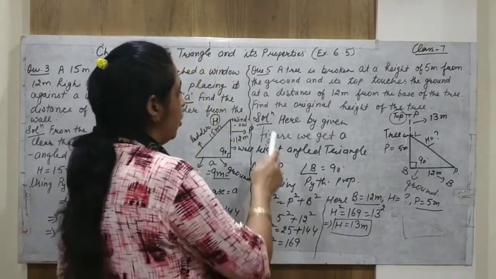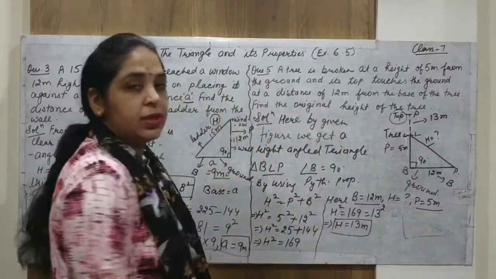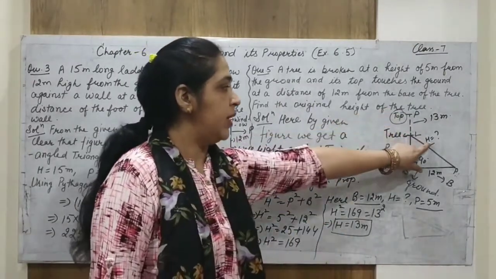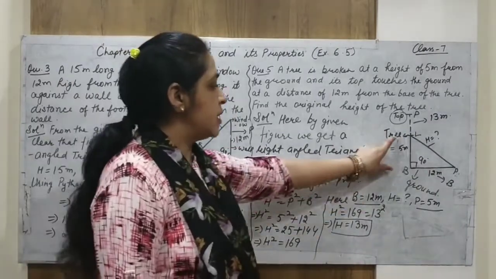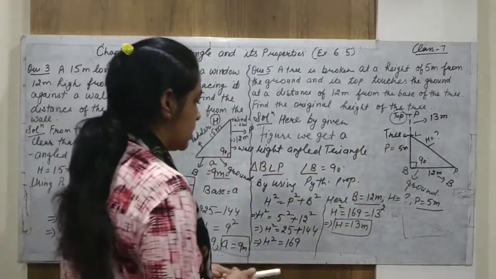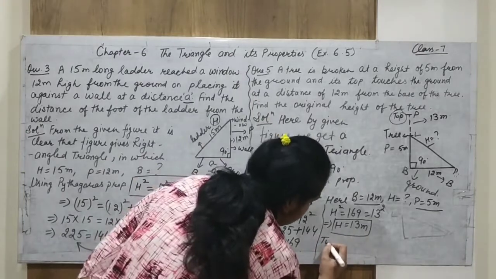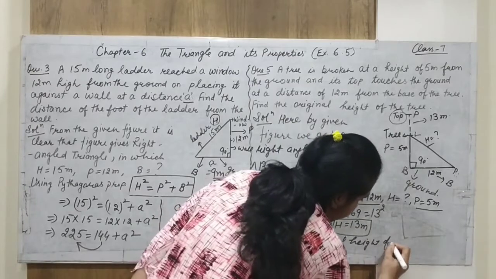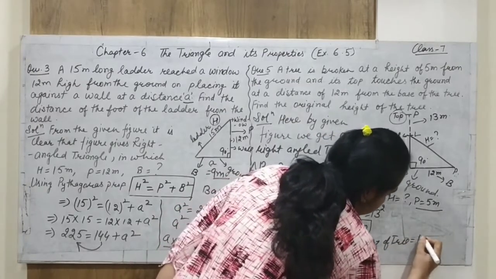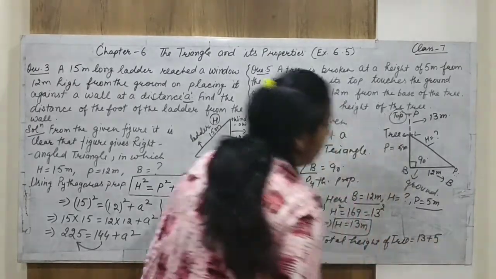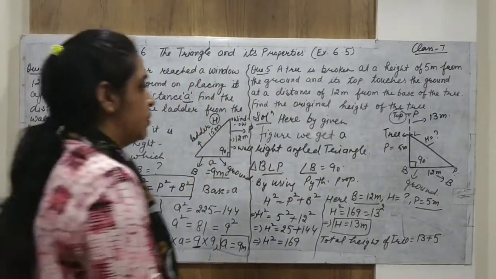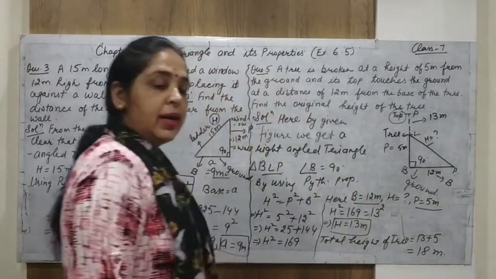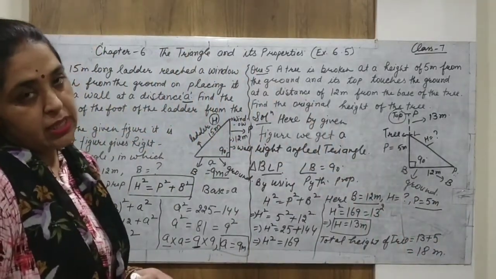Now we have to find the original height of the tree, that is the complete height of the tree. We find this with the help of H, that is 13 meters, and this is given, that is 5 meters. So total height of the tree is equal to 13 plus 5, both in meters, that is 18 meters. Alright, this is the complete height of the tree.